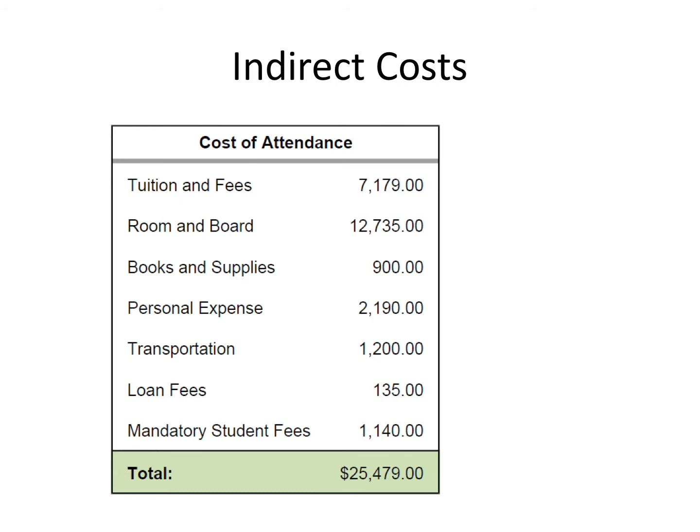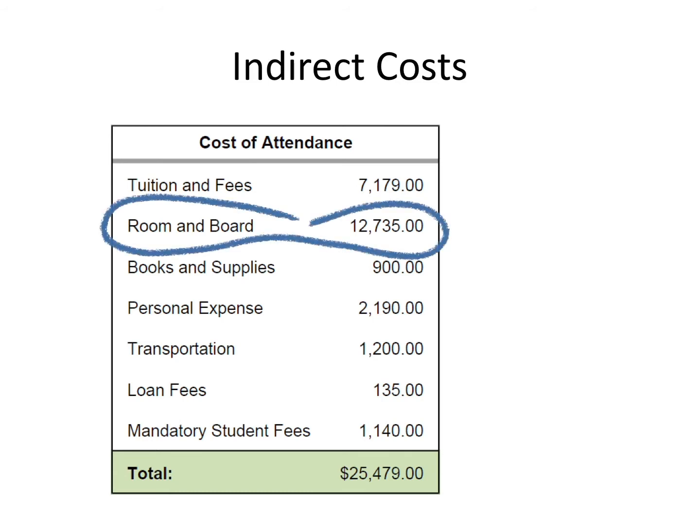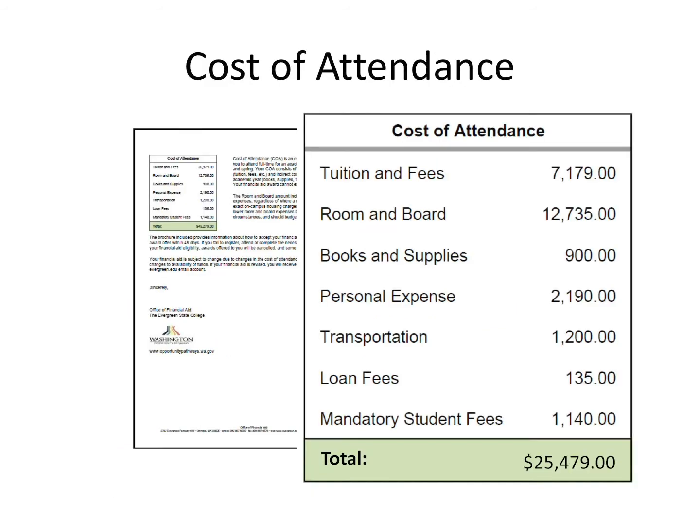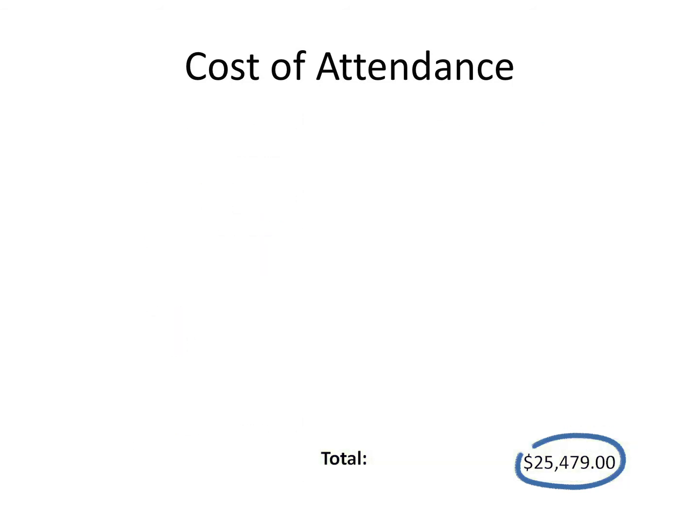For example, if you're not living on campus, your room and board is indirect because you're not paying Evergreen for it. We also estimate costs for transportation, personal expenses, books, and supplies. These are considered indirect costs. These costs, along with the fees you have to pay to take student loans if you choose to accept them, are considered indirect costs. We'll discuss student loans in a little bit. When you add all of these costs together, that number is your cost of attendance.